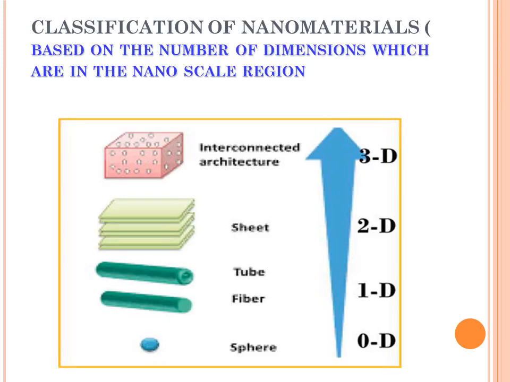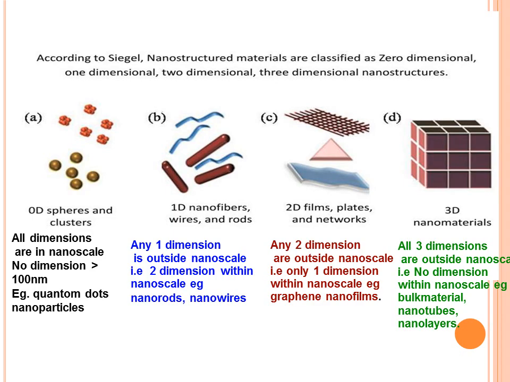Now next we have to see the classification of nanomaterials. This classification of nanomaterials is based on the number of dimensions which are in the nanoscale region, that is less than 100 nanometer. According to that, four classes are there: 0 dimensional, 1 dimensional, 2 dimensional and 3 dimensional. So we will see that in detail now. Nanostructured materials are classified as 0 dimensional, 1 dimensional, 2 dimensional and 3 dimensional nanostructures.